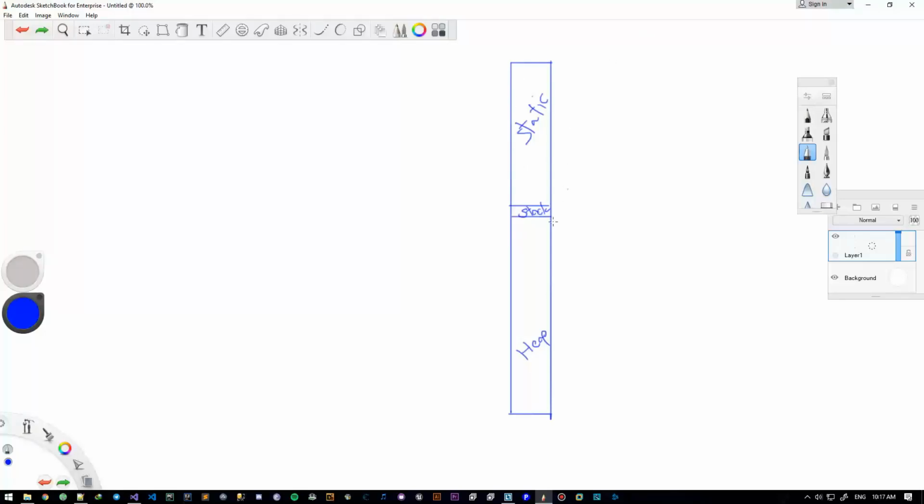Now, stack is for each program, so every program has its own stack memory. When you run a program, it occupies this much, and it has its own stack and its own share of static and heap memories.